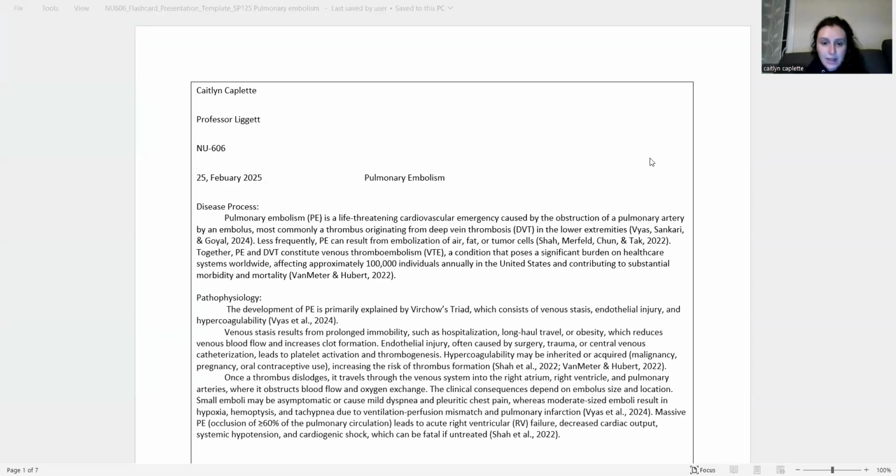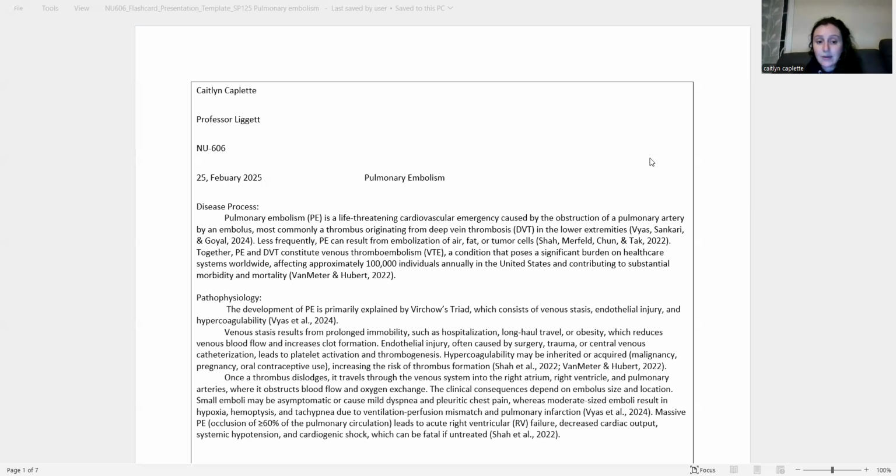This week, my topic is pulmonary embolism. So, pulmonary embolism, or PE, is a life-threatening cardiovascular emergency that's caused by the obstruction of a pulmonary artery by an embolus. Now, most often, a thrombus is originating from a DVT, or a deep vein thrombosis, in the lower extremities. Less frequently, though, a PE can result from embolization of air, fat, or tumor cells.